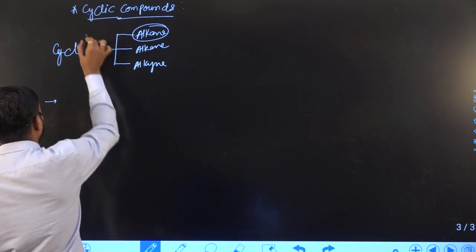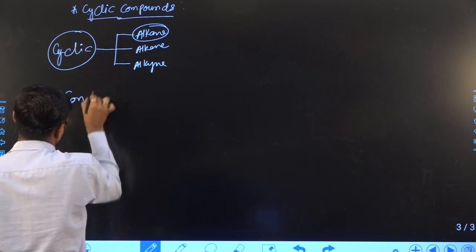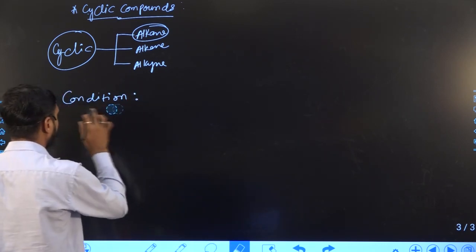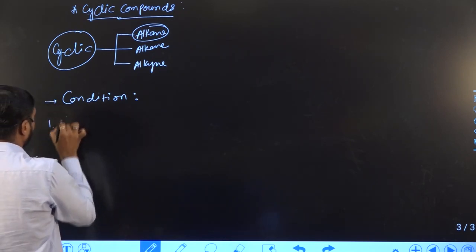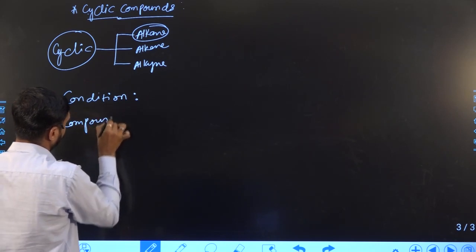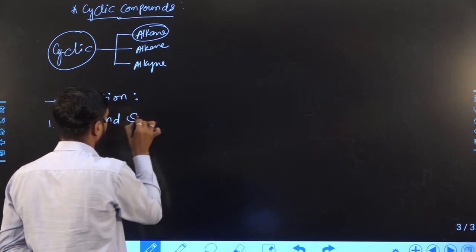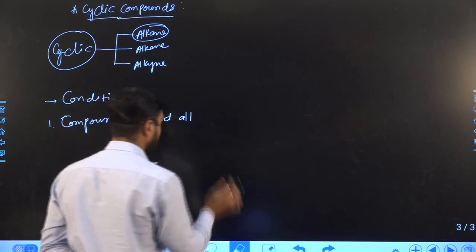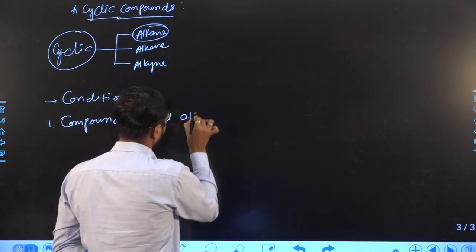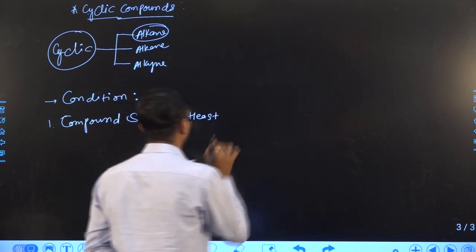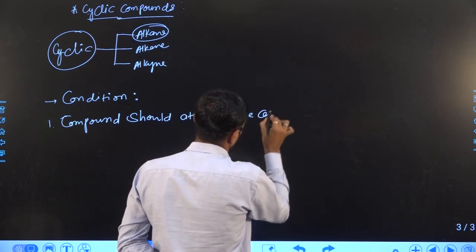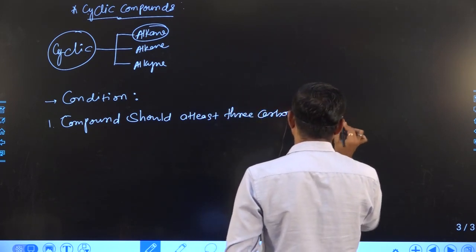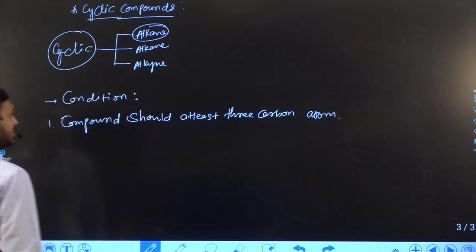So the condition to form a cyclic compound is that the compound should have at least 3 carbon atoms. The compound should possess 3 carbon atoms.